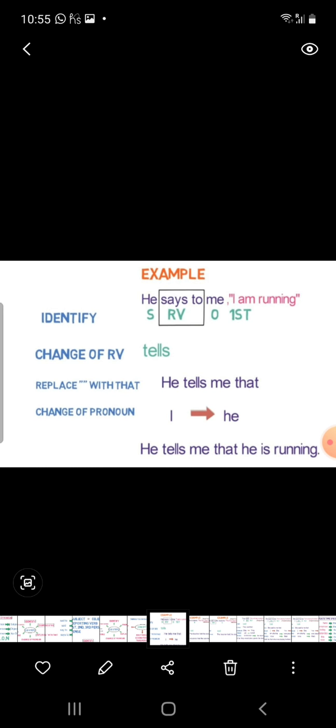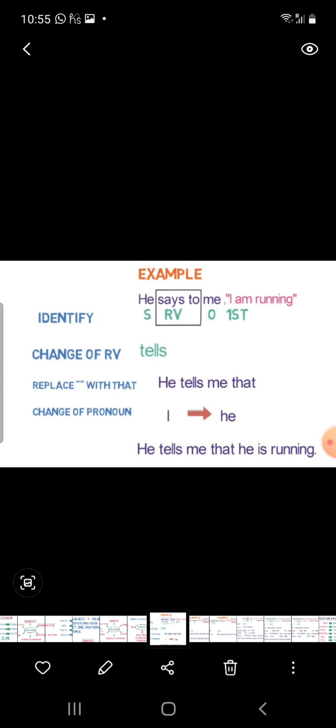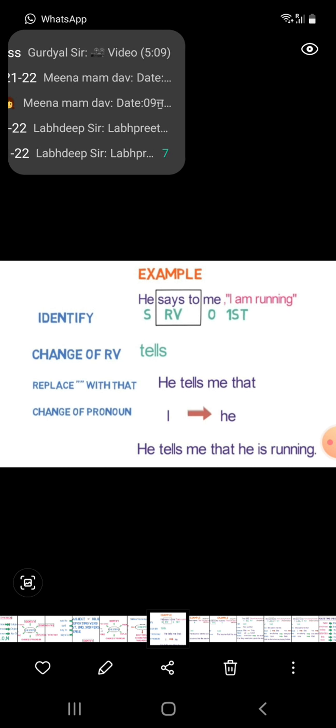If the reporting verb is in present or future tense, and here it is says, so the reporting verb is in present tense, then the tense of the reporting speech will not be changed.